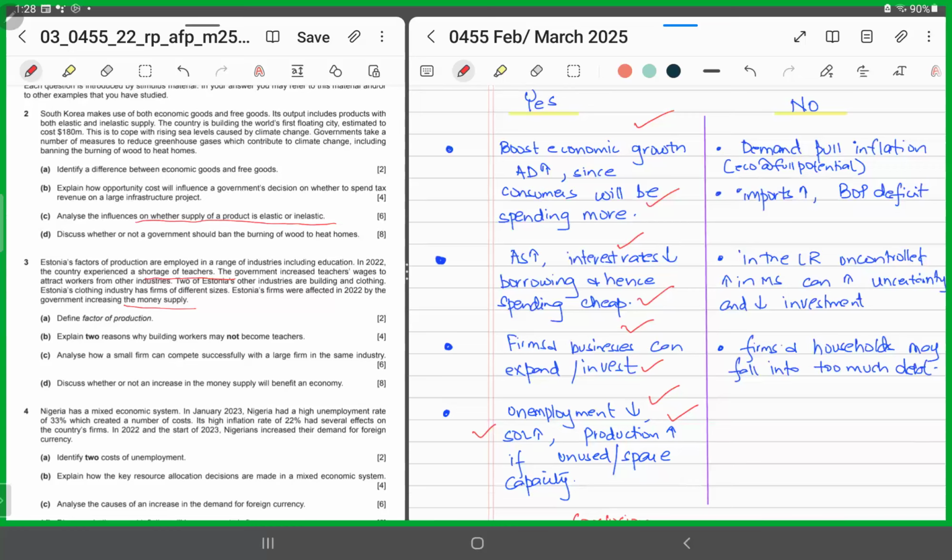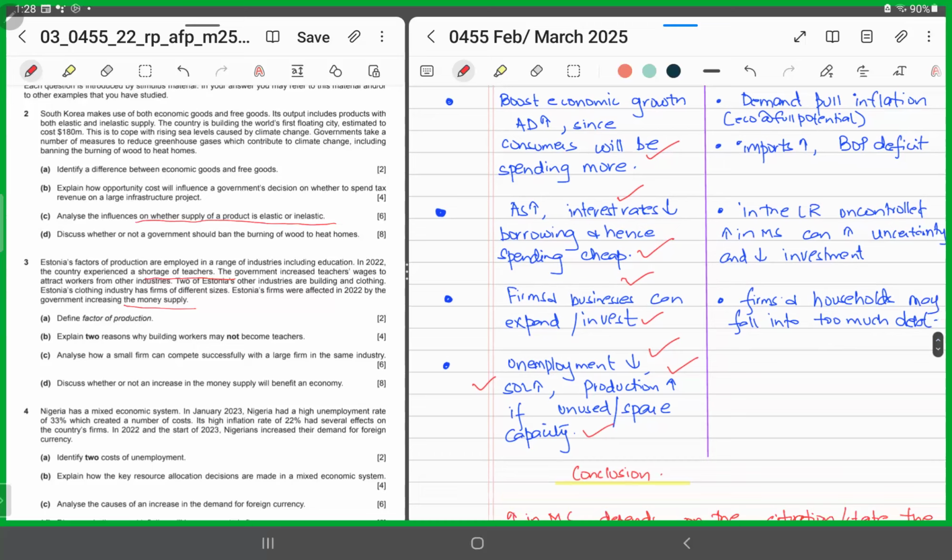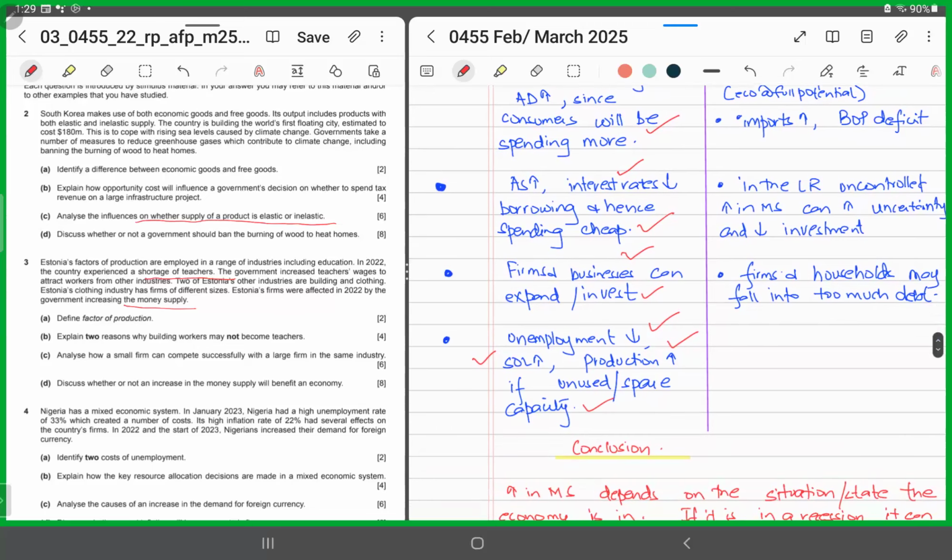The PPC curve of the economy is going to shift outwards. The unused resources would now be used and the productive potential of the economy is going to rise. If there was unused or spare capacity, it's now going to be used and the country is going to be making use of its productive potential, and overall the standard of living and the GDP per head is going to improve. So the standard of living of the entire country is going to increase. The poverty level is going to reduce.